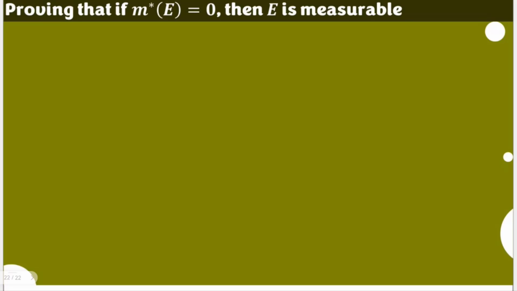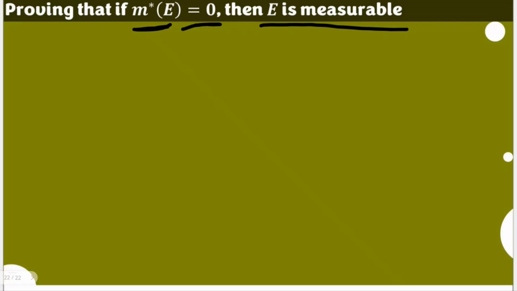Let's show the proof that if the Lebesgue measure of a certain set is equal to 0, then that set is measurable. Please don't be confused with the idea of countable before. Just a short reminder: if a certain set is countable, then its Lebesgue outer measure is 0. Now, it doesn't work the other way around. It doesn't say that if the Lebesgue outer measure is 0, then the set is countable. Here, if the Lebesgue outer measure is 0, then that set is measurable.